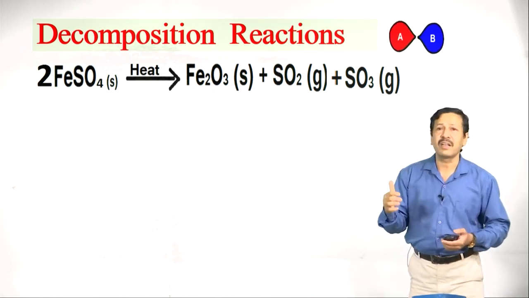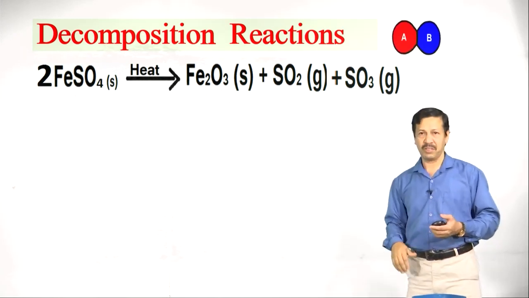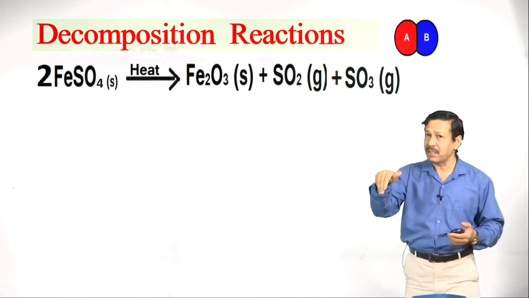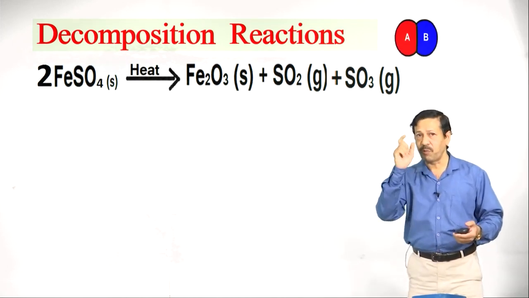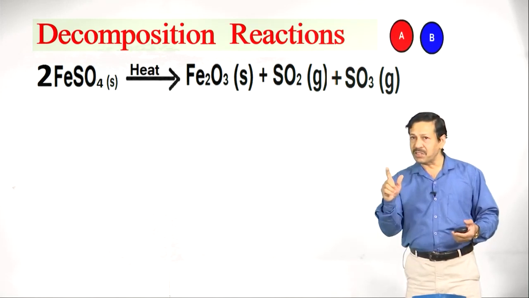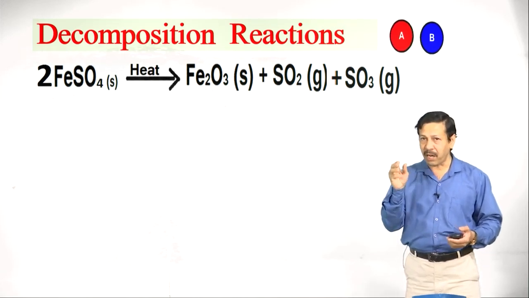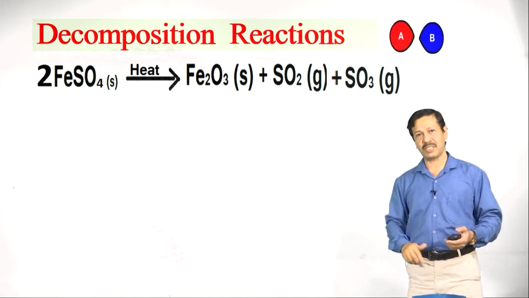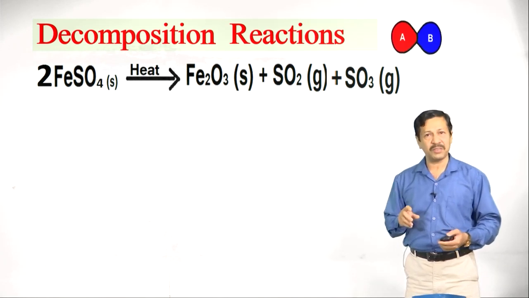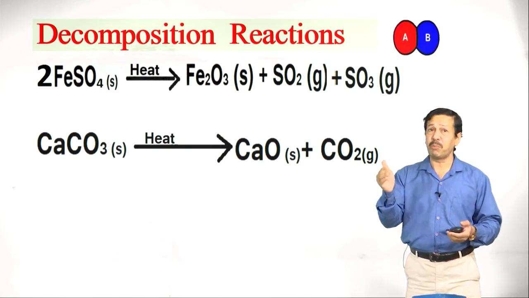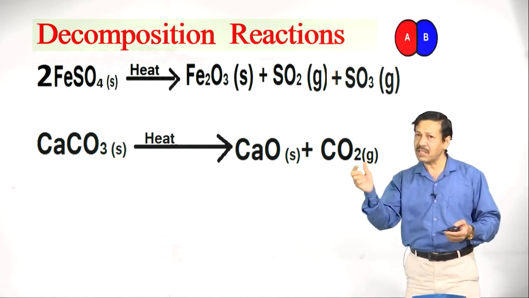Decomposition reactions are further classified into three based on how they are decomposed, maybe by heat, maybe by light, maybe by electricity. Here is an example, thermal decomposition. 2FeSO4 solid decomposes on heating to produce ferric oxide, a brown colored compound. Earlier it was a greenish salt. SO2 plus SO3, two gases, are produced during the process. Now one more example for thermal decomposition is calcium carbonate decomposing to produce calcium oxide plus carbon dioxide.